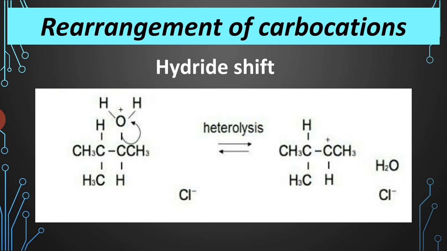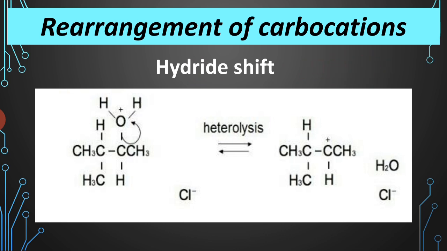Okay, so there are two types of rearrangement. First is the hydride shift and second is the alkyl shift. So hydride shift, what is hydride shift? There is a movement of hydrogen from one carbon to a neighboring carbon which is less substituted.